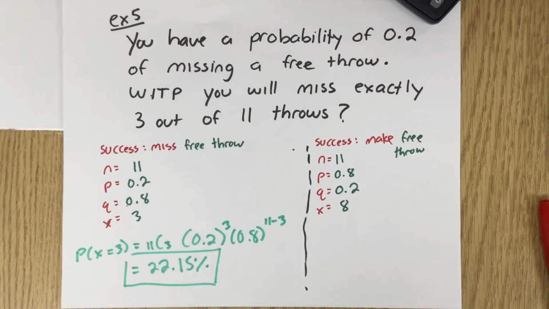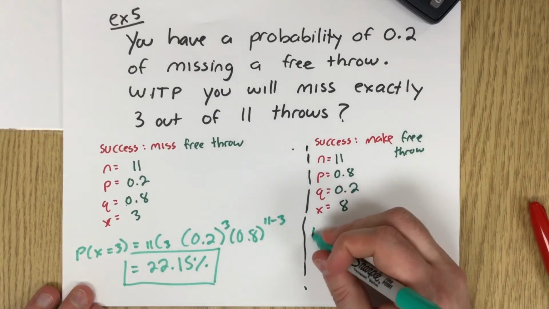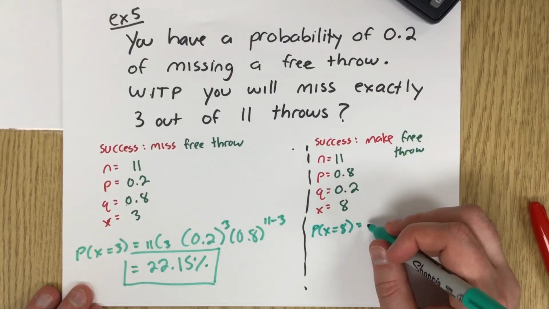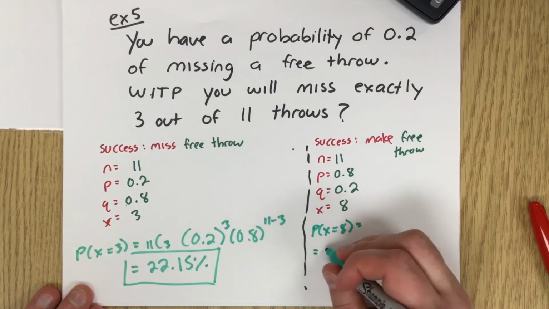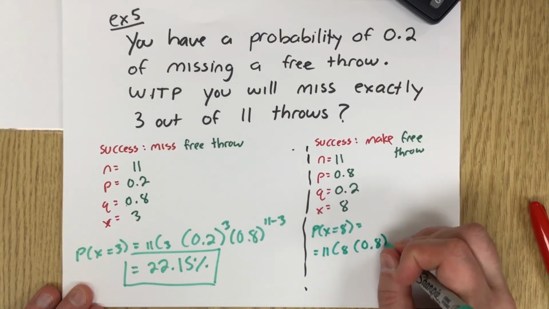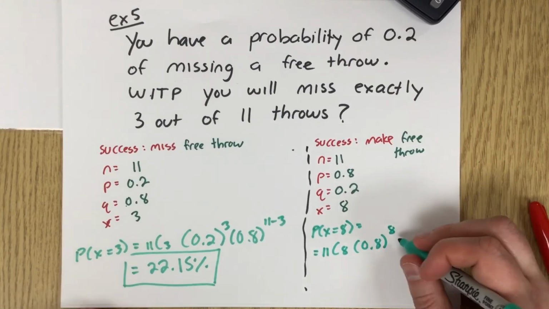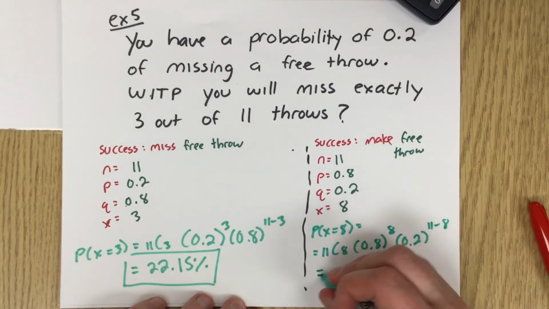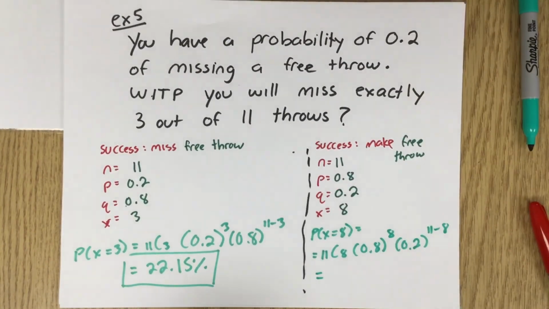That's going to be weird because we're going to get a different answer, maybe, right? So the probability that X equals 8 is going to be 11 choose 8 times 0.8 to the 8 times 0.2 to the 11 minus 8, which is, if we plug it in, 11 choose 8 times 0.8 to the 8 times 0.2 to 3.